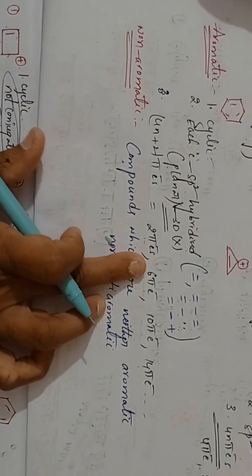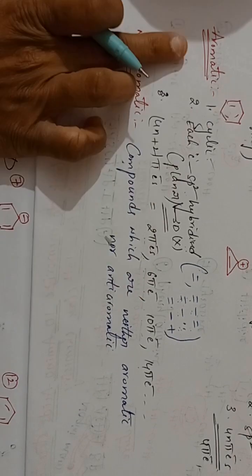The compound is which one, students? See here, 6 pi electrons means what I told you: 6 pi electrons, aromatic compound. Are you following? 6 pi electrons.